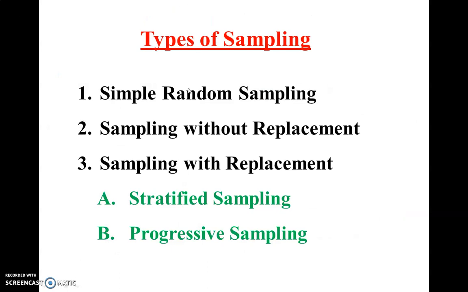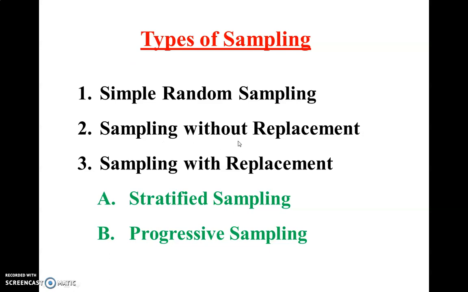The first is simple random sampling. What is done in simple random sampling is, here there is an equal probability of selecting any particular item. Samples are picked randomly, and there is an equal probability that any of the items will be selected. So the probability of selecting any particular item is the same or equal. That is simple random sampling.